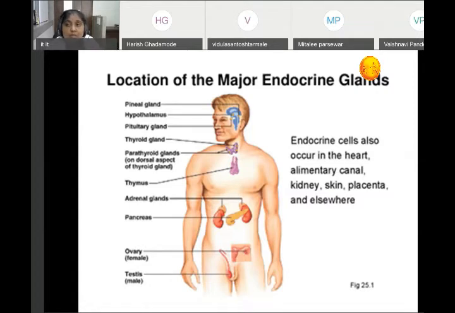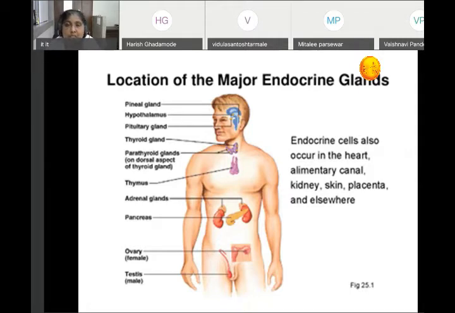Write down the hormones secreted by adrenal cortex, the outer part. Number one is mineralocorticoids. Important hormone in mineralocorticoid is aldosterone. Number two, glucocorticoids. The glucocorticoids, the important hormone is cortisol.